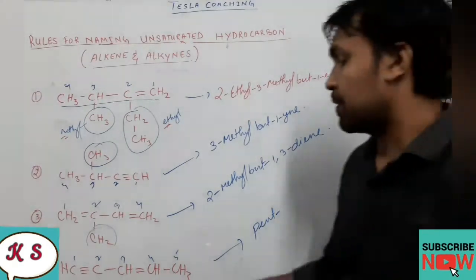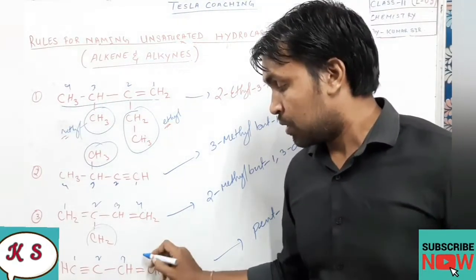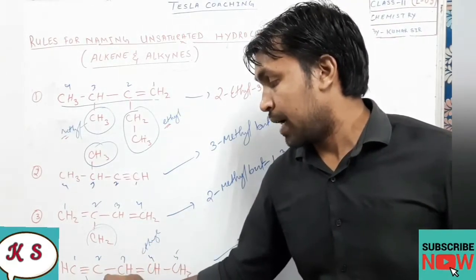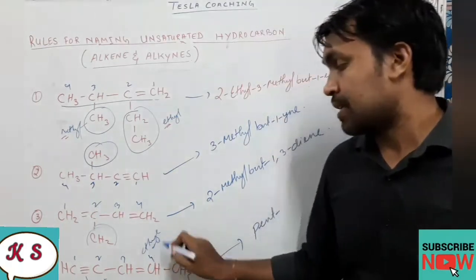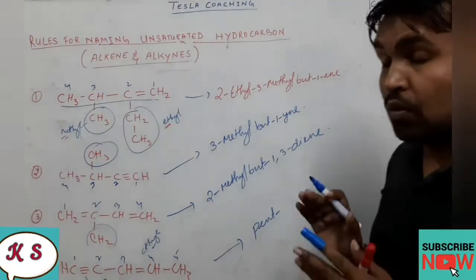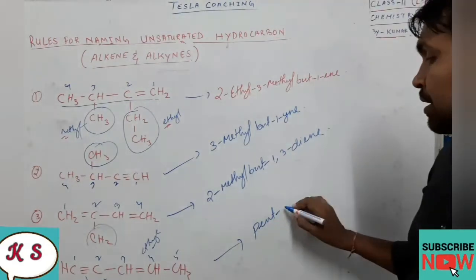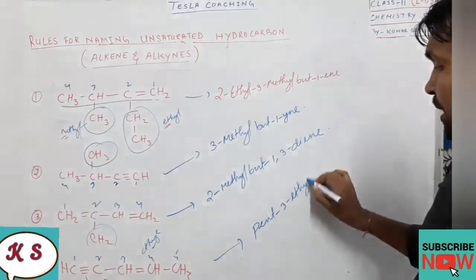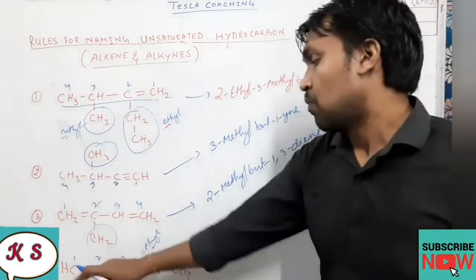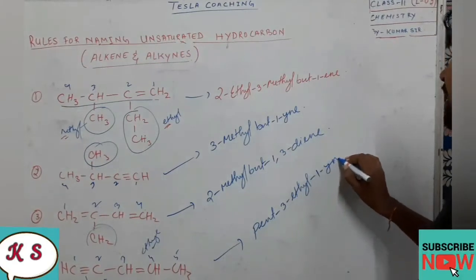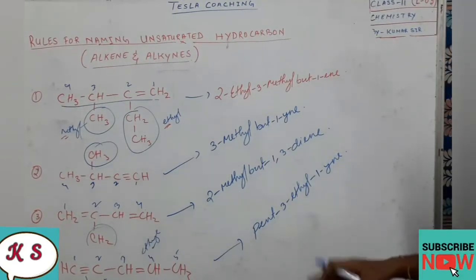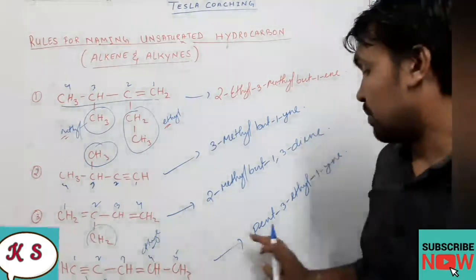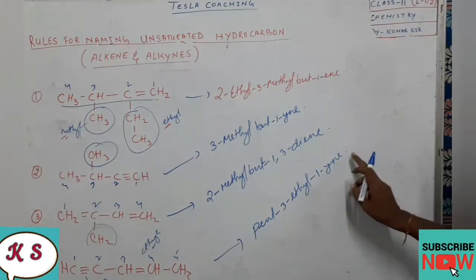And what is the position of this one? Double bond starts with E (ene), and triple bond name starts with Y (yne). So this starts from Y and this starts from E. So definitely we will go in alphabetical order. So pent, and we will be writing here pent-3-ene-1-yne. Why have I written ene first? Because E comes alphabetically first and Y should be last. So the name of this compound will be pent-3-en-1-yne.